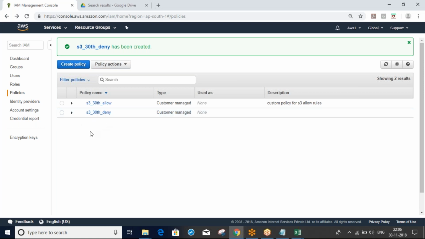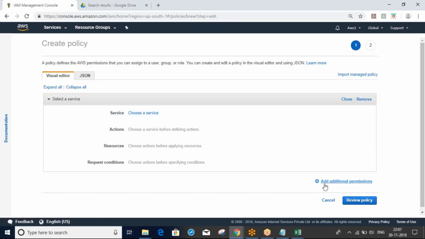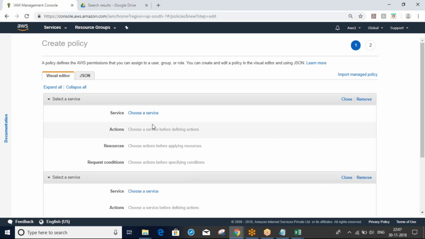In one policy, you can include multiple services also. I will show you once again. You can see here, add additional permission. If you click this, you can add one service, and here also you can add another service. In one policy we can include multiple services.